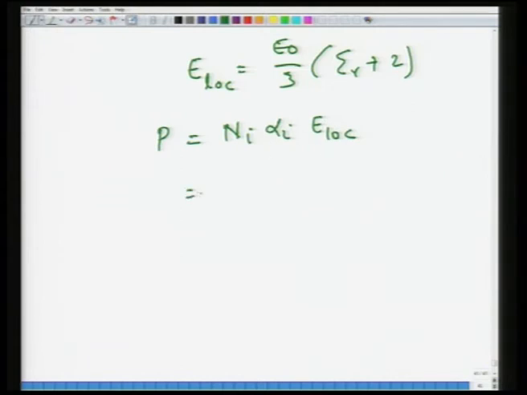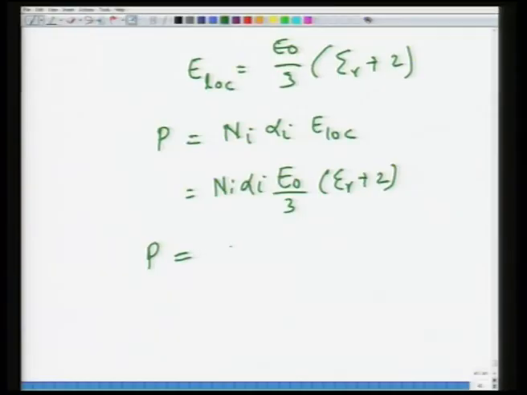This is what we established in the last lecture. So, this would be equal to the sum of N i alpha i E naught by 3 (epsilon r plus 2). Now, again we put the expression for P. This is the expression for P in the microscopic quantities. What is the expression for P in the macroscopic quantities? P is also equal to epsilon naught (epsilon r minus 1) E naught. Okay.